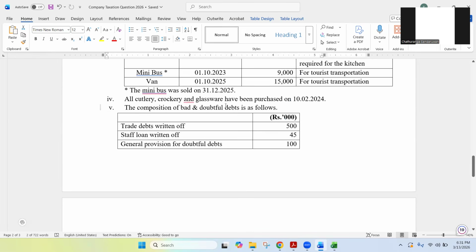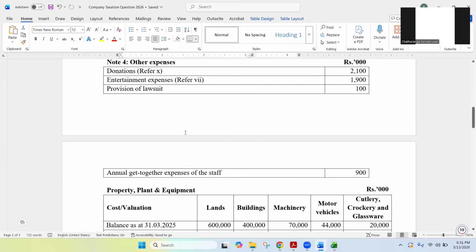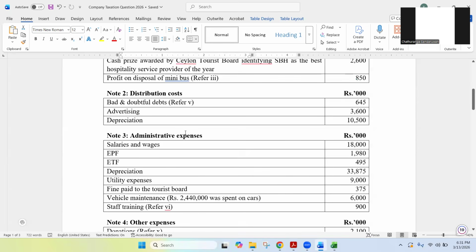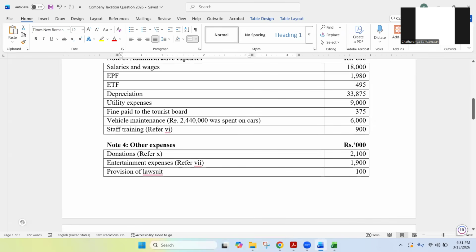Composition of bad and doubtful debts is as follows. You have 3 components there. Trade debts written off, staff loan written off, and then you have a general provision for doubtful debts. So this is a provision. These amounts have been actually written off. So you need to be careful how to do the tax implications. Right. And then bad and doubtful debts is also okay. There are no notes for salaries, EPF and all. That's fine.